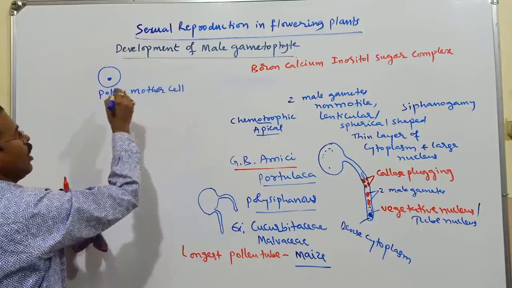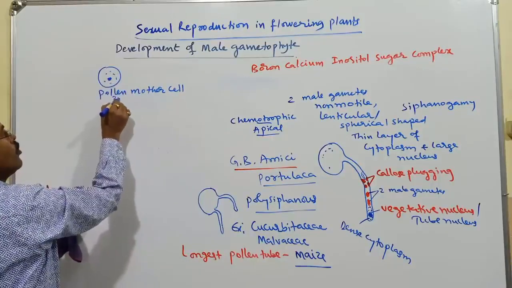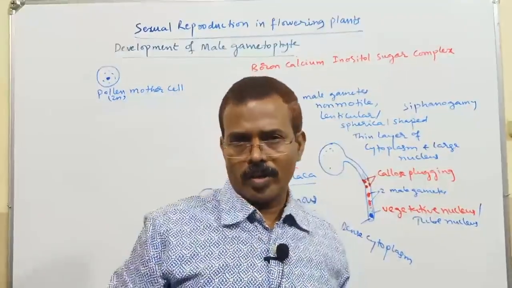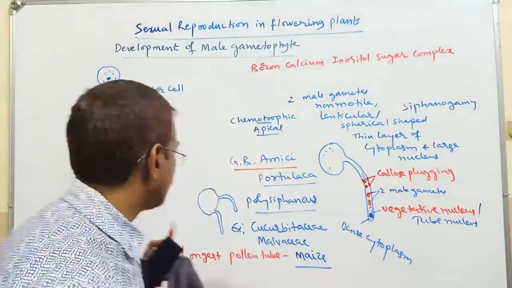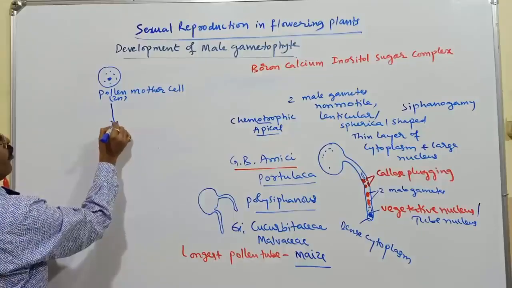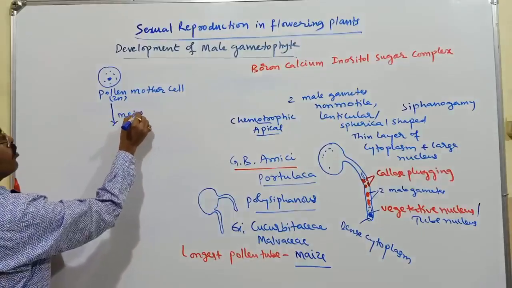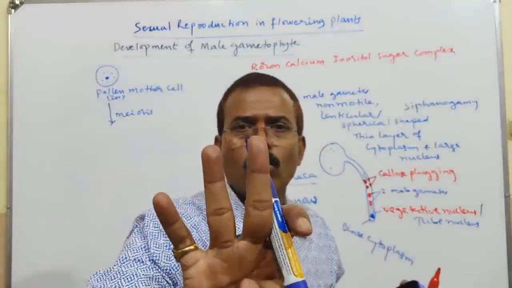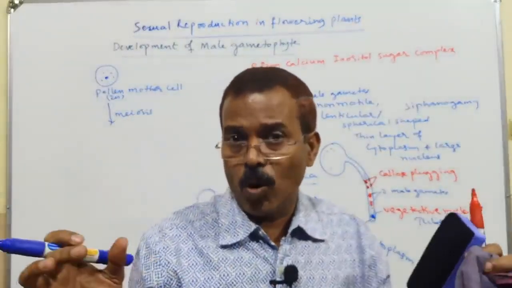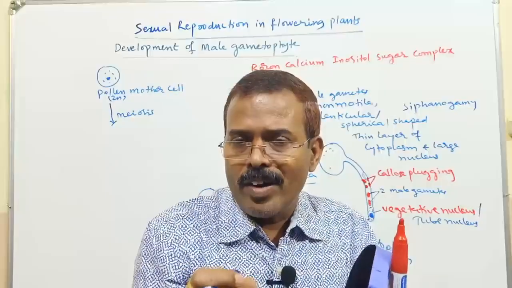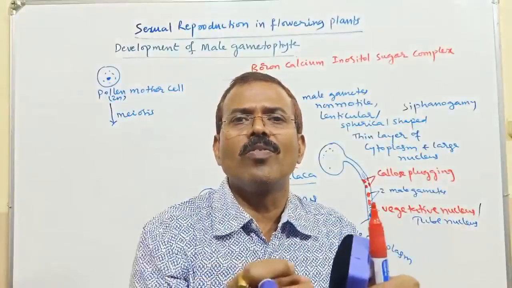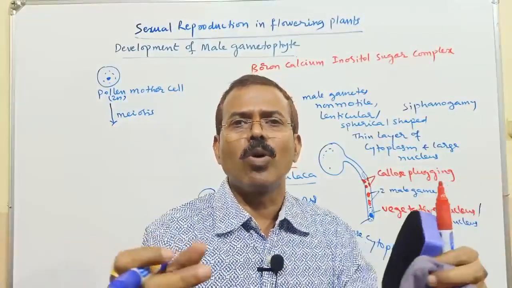This is the pollen mother cell, which is diploid. It is a microspore mother cell which is diploid. We will recall now. When it carries out meiosis, it is going to produce 4 pollen grains. Initially, a pollen tetrad will be there. In the pollen tetrad, individual pollen grains will get separated due to the dissolution of the callose wall, which is holding the pollen grains.